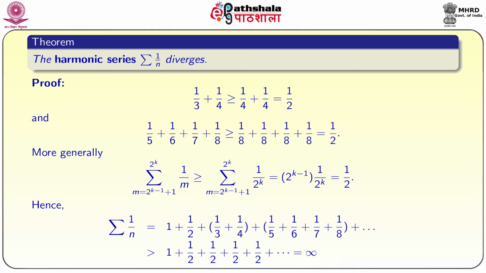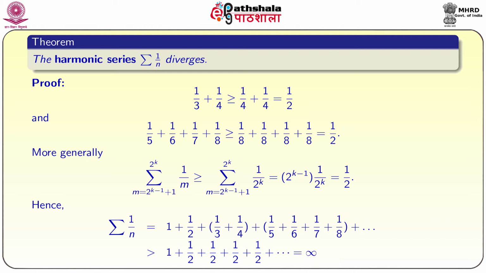Then it is greater than 1 plus 1 by 2 plus the group 1 by 3 plus 1 by 4, which we proved is greater than or equal to 1 by 2. Similarly, 1 by 5 plus 1 by 6 plus 1 by 7 plus 1 by 8 is greater than 1 by 2. So all of them are 1 by 2, 1 by 2 and it is going to be infinity. If you need, you can do further calculation, that is, 1 by 2 plus 1 by 2 is again 1, and 1 by 2 plus 1 by 2 is 1. So 1 plus 1 plus 1 plus like that infinitely many times. So we are going to get infinity.